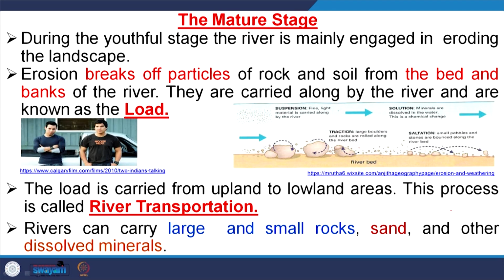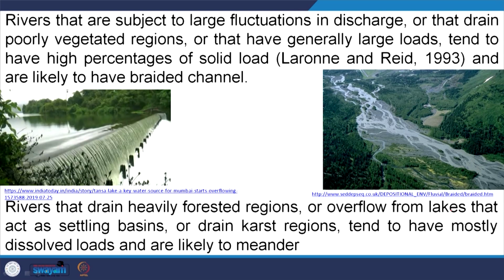A river can carry large amounts of rocks, sand and other dissolved minerals too. Depending upon that, this terminology is used: either it is a bed load, a suspended load, or a solution load. Rivers that are subject to large fluctuations of discharge, or that drain poorly vegetated regions, or that have generally large loads tend to have a high percentage of solid load and are likely to have braided channels. So, depending upon the load of a river, the channel morphology will vary. If you remember, when we talked about channel morphology, it is either a straight channel, a meandering channel, or a braided channel.